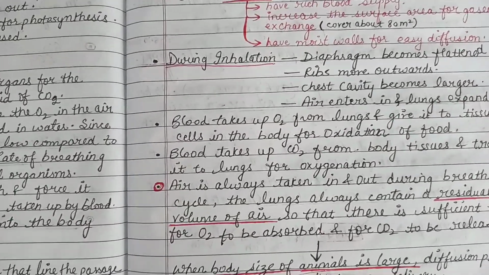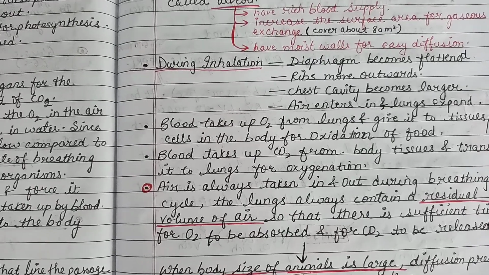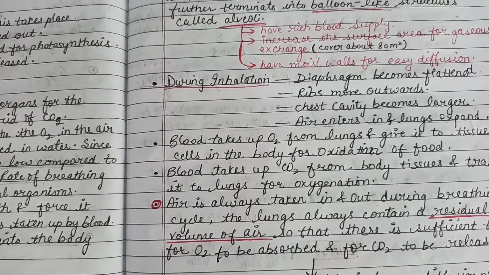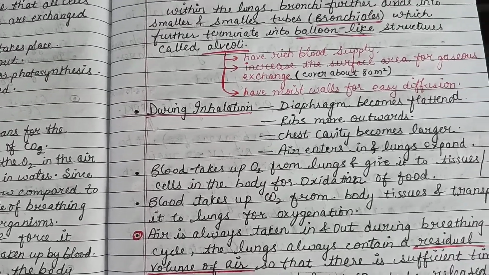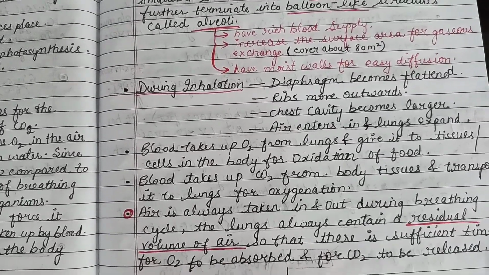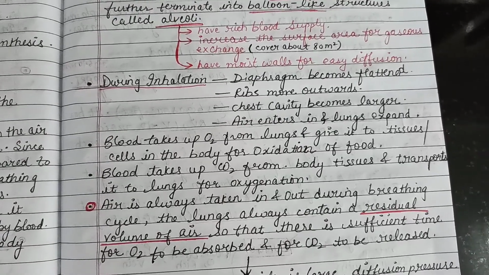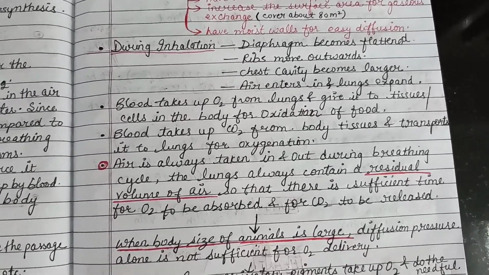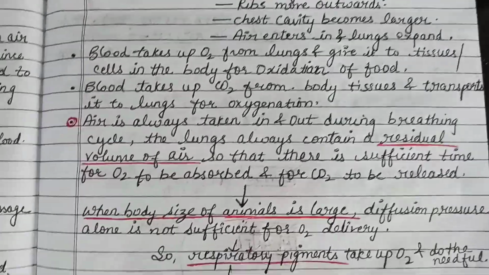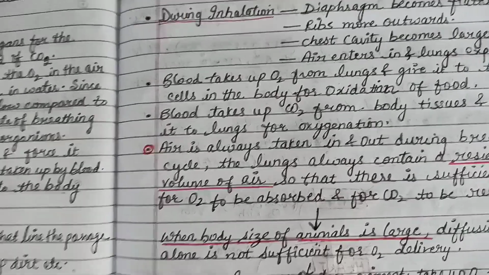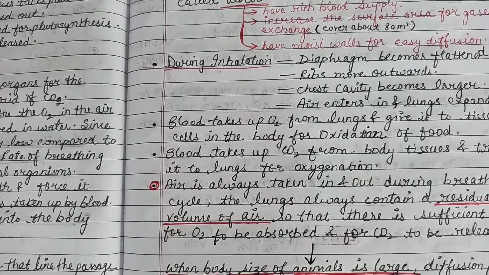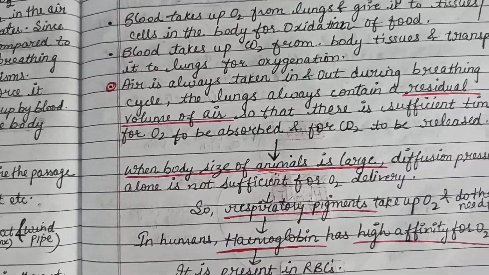The oxygen which finally enters our lungs is taken up by the blood to the body tissues. It is finally transferred to the cells of the body for the oxidation of food present in the cells, right. But there is always a residual volume of air which is left behind in the lungs, right. The respiratory pigment, which is hemoglobin, helps in carrying the oxygen effectively from the lungs to the body tissues, and one hemoglobin molecule can carry